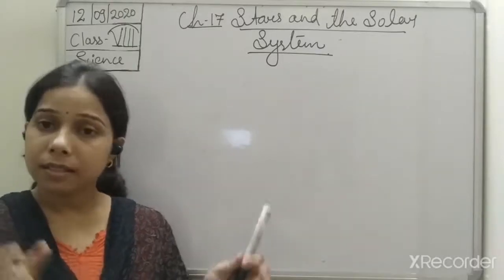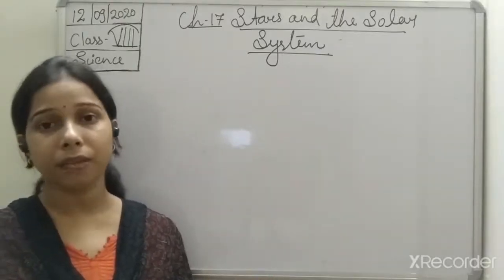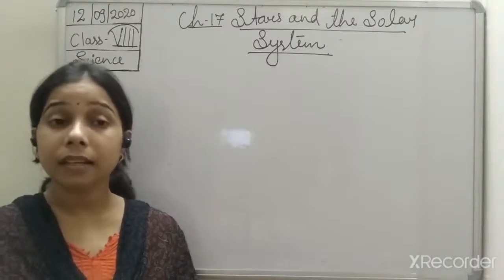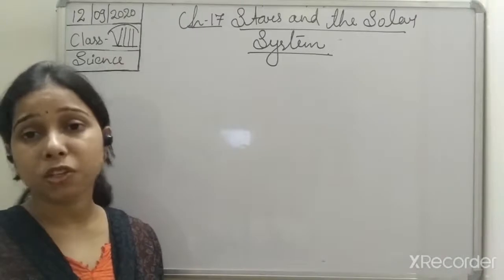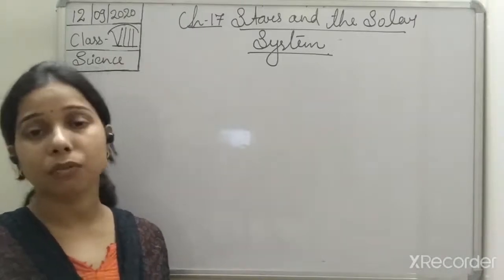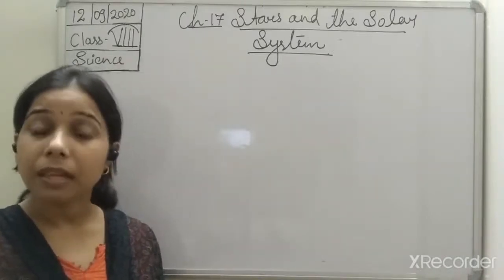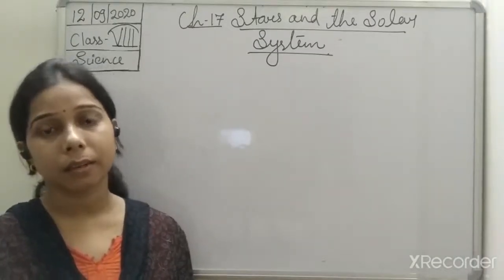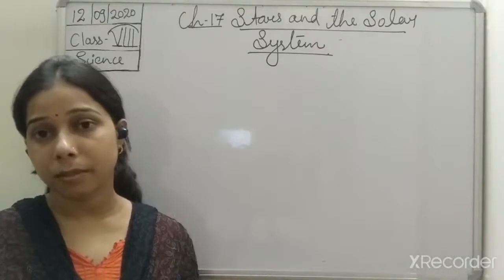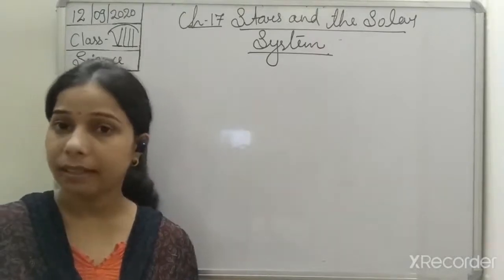The celestial bodies are far apart from each other, and the distance between two celestial bodies cannot be measured by an SI unit like the meter or kilometer. Instead, we have to use another distance measuring unit, the light year.